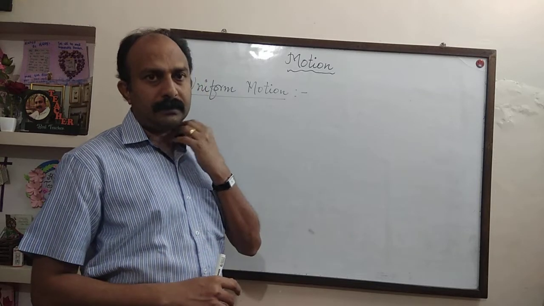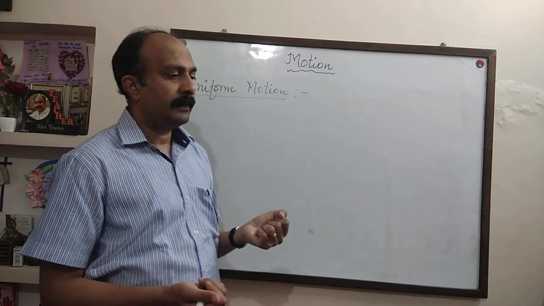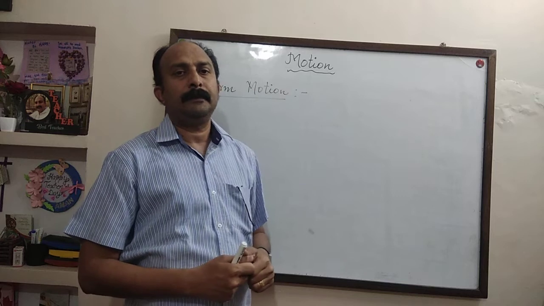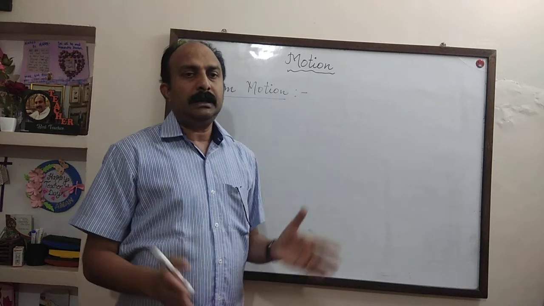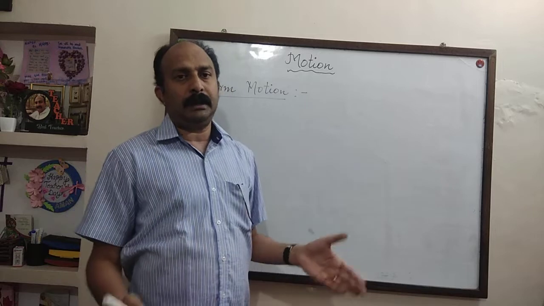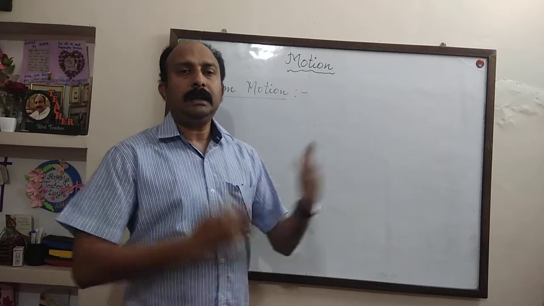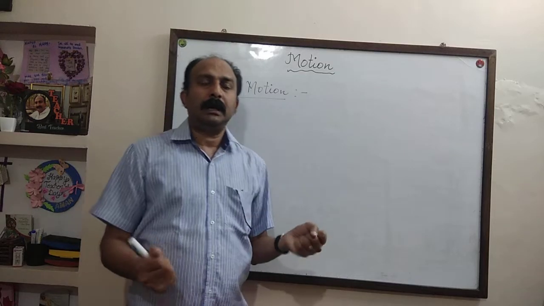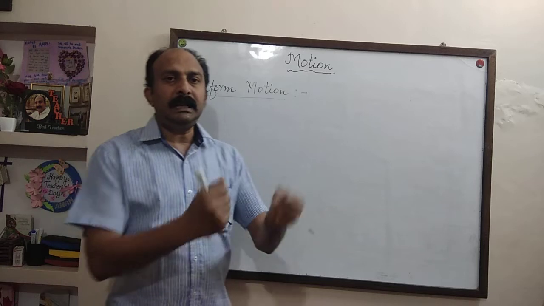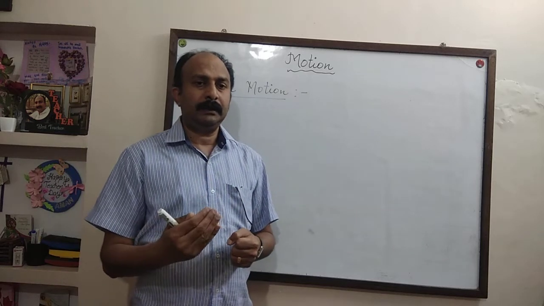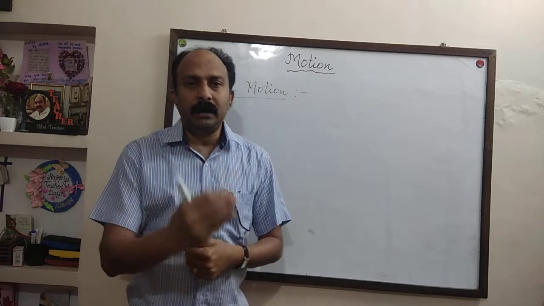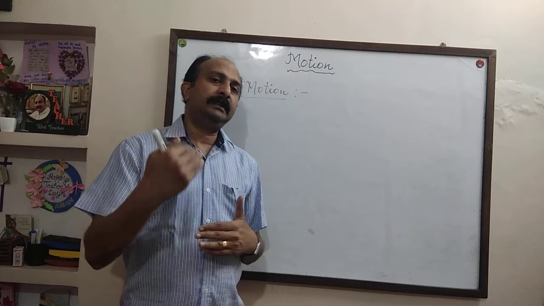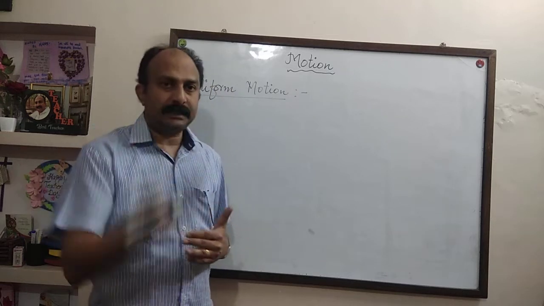Suppose you are driving your car or any vehicle, and how can you cover equal distance in equal interval of time? If the car is moving with constant speed, then it can cover equal distance in every equal interval of time. Suppose you are driving the car at a constant speed of 80 km per hour. What does it mean? In 1 hour, your car will cover 80 km. So, what will be the distance covered by the car in the next 1 hour?